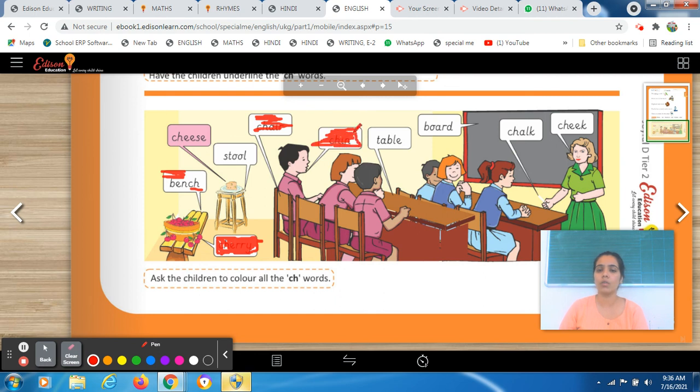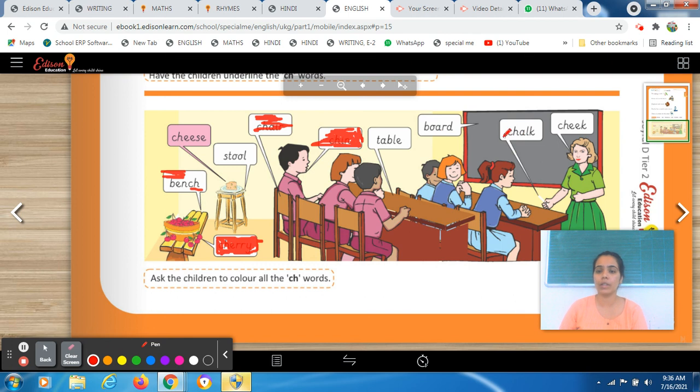Now, okay, don't take color out of the box. Okay. Now the next is table. Table. What is it? Table. So there is no ch word, so you don't have to color it. Now the next, board. Board. What is this? This is a blackboard. So is there having ch?